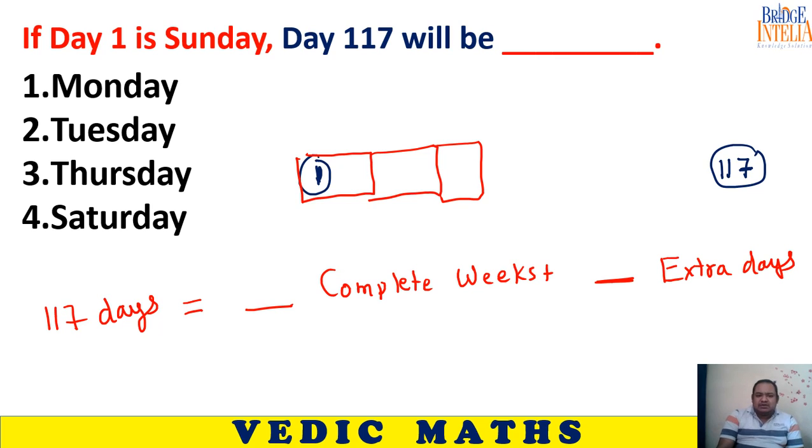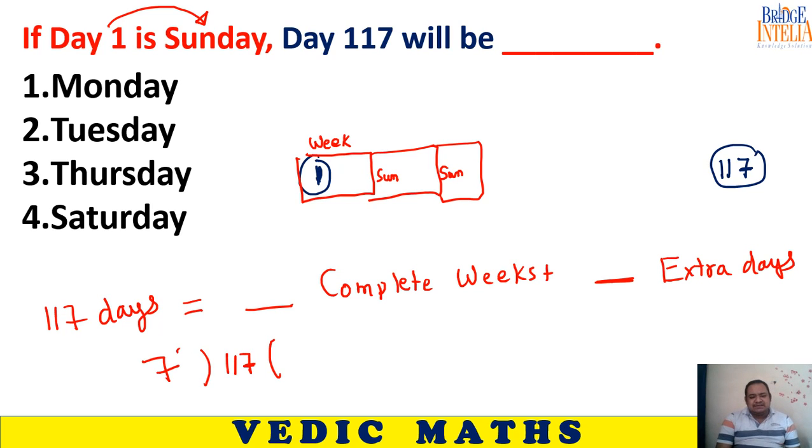How? Because if a week is completed, then again a fresh week starts from Sunday. So there is a pattern. Every week starts from a Sunday, because as per this question, day 1 is given as Sunday. Now what will happen if you understand this? So let's first solve this. 117 is equal to how many complete weeks plus how many extra days. For this you will have to divide 117 by 7.